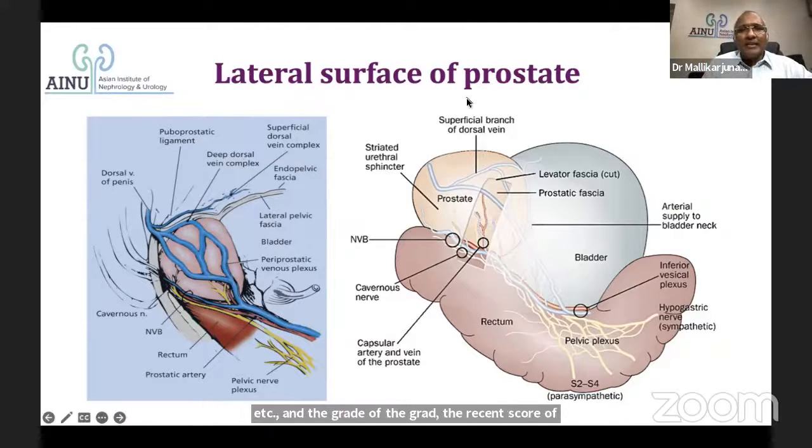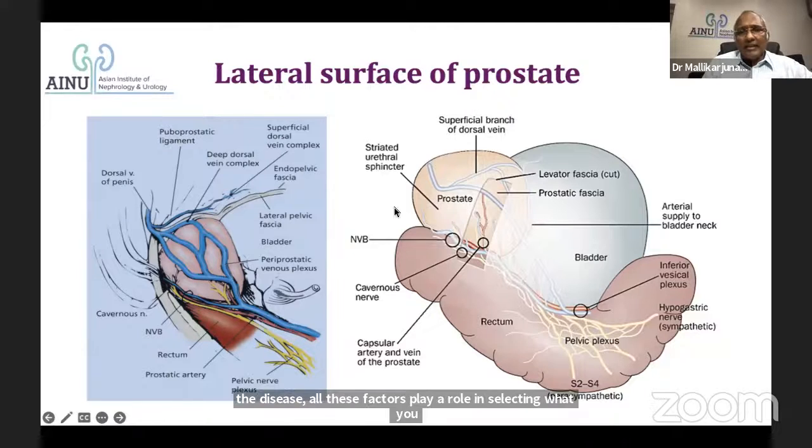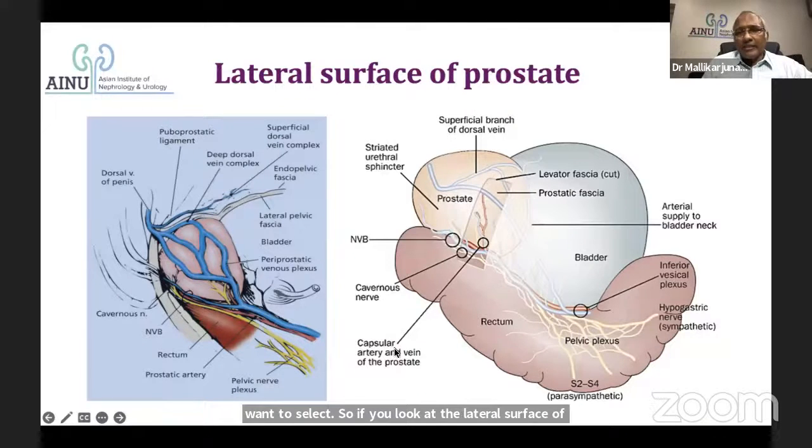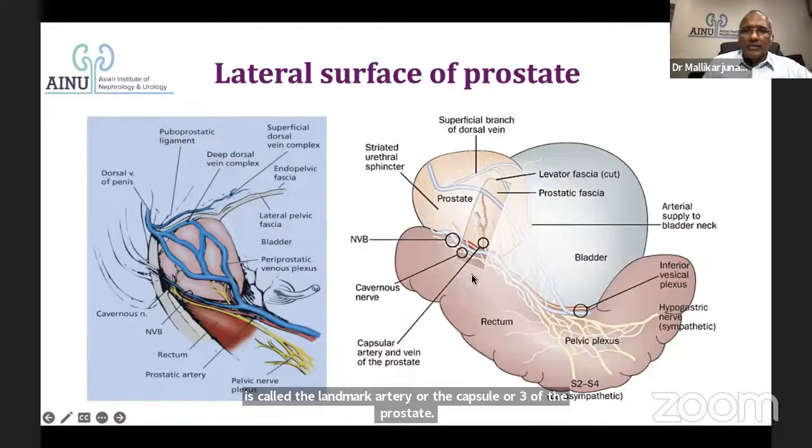If you look at the lateral surface of the prostate, I'm looking at another point here. The levator fascia is there. The prostatic fascia, in this compartment, you will see multiple vessels which are going away. What is this inferior vesical plexus, which goes in here? It gives away the prostatic branches, and then it runs all across the posterior lateral aspect of the prostate. That is called the landmark artery or the capsular artery of the prostate. So preserving that artery means you are preserving a lot of nerves along with it in the neurovascular bundle.